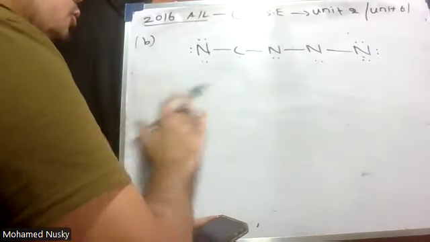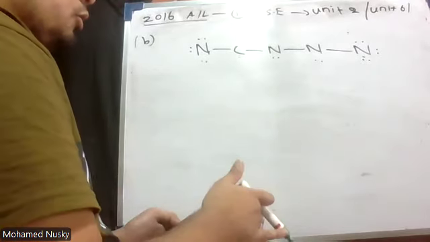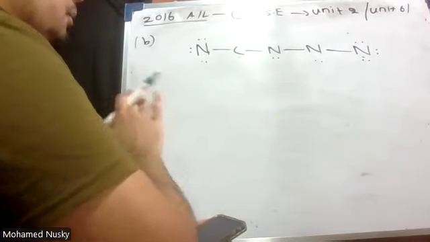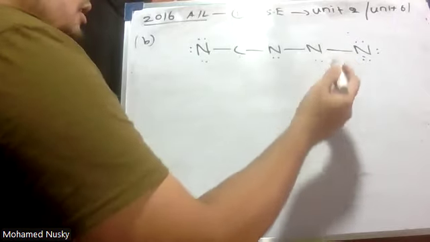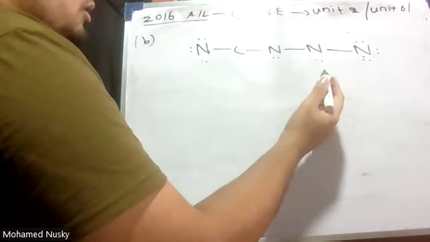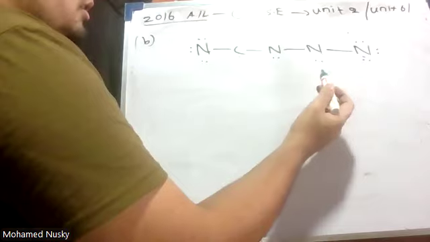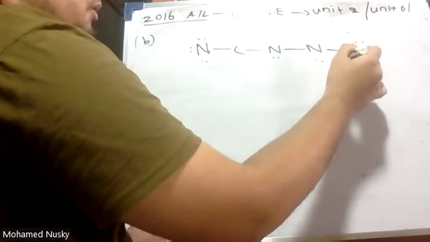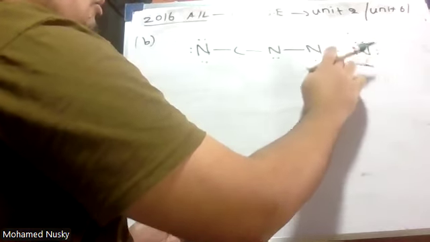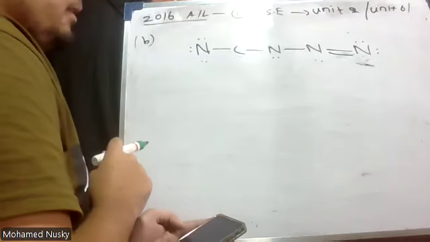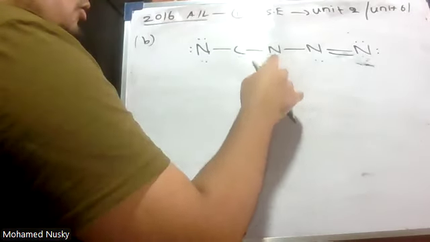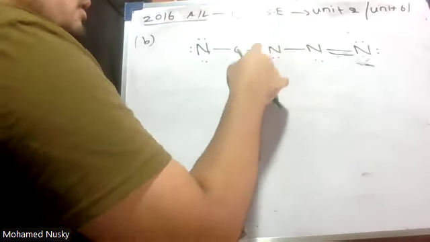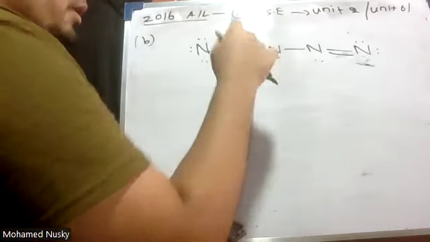Now to complete the octet, you should take electrons from the terminal atoms. Here in nitrogen, the octet is not completed. Only 6 electrons are there. Therefore, this lone pair should be converted to a bond pair. And in this nitrogen also, there are only 6 electrons around it.